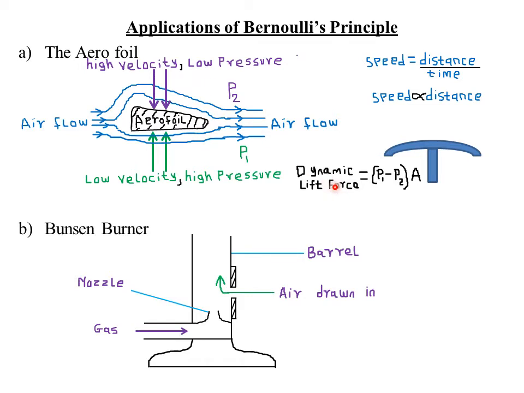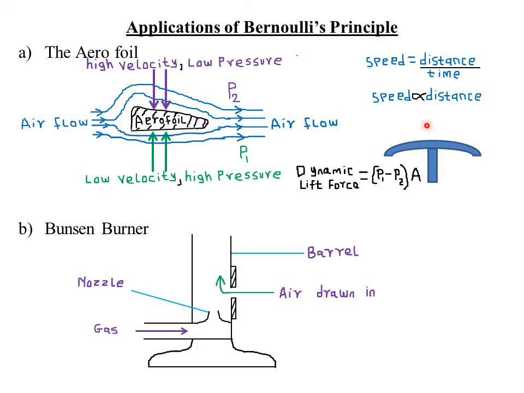So of course, the force due to the dynamic lift will be given by the pressure difference times area. That is (P1 - P2) times the area, because P1 is the greater pressure here. The same case, for example, the propeller of a helicopter operates on the same principle. The propellers are made in such a way that they are streamlined bodies, and they are aerofoils also, such that on the upper part, the streamlines will be covering a longer distance.